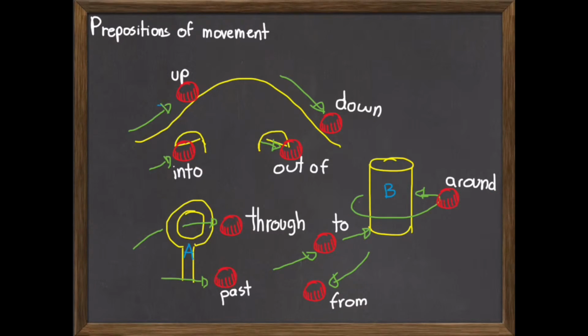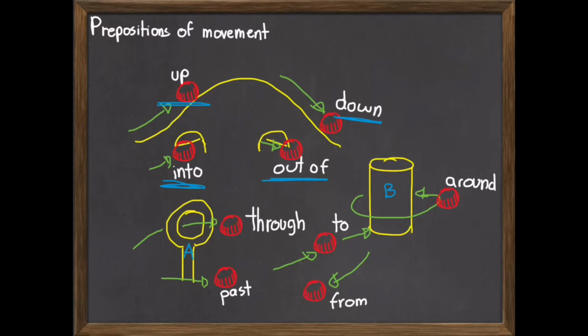The ball is going up the hill. The ball is now going down the hill. The ball is going into the hill. The ball is coming out of the hill.